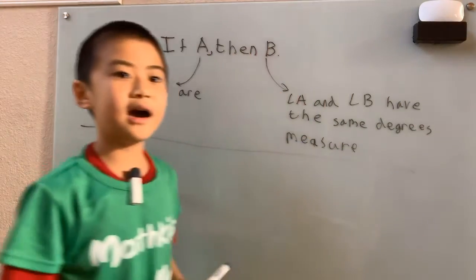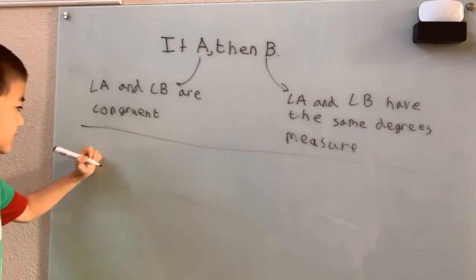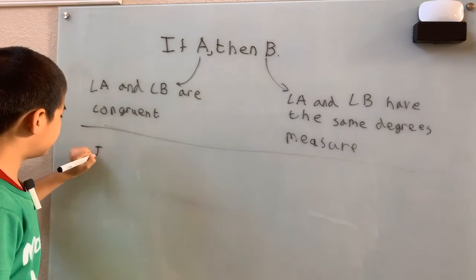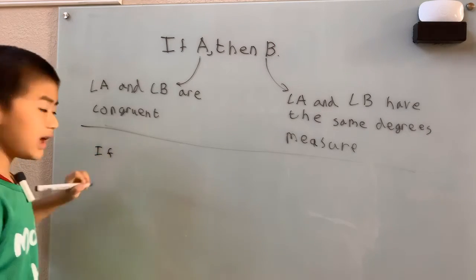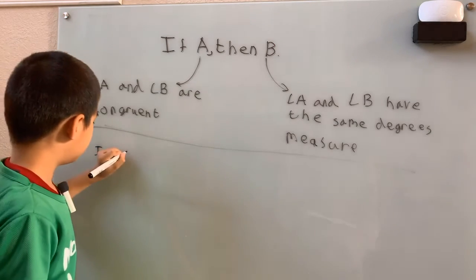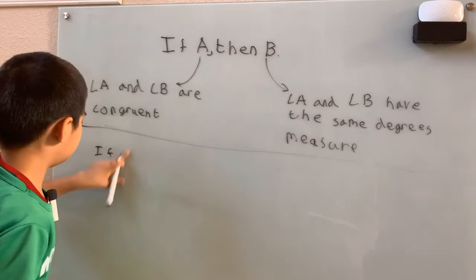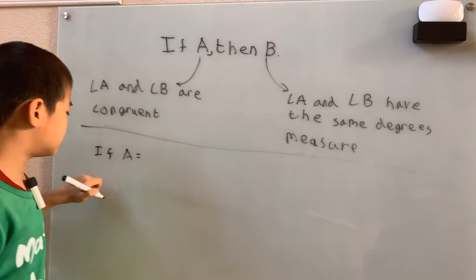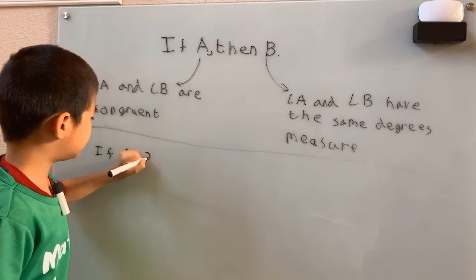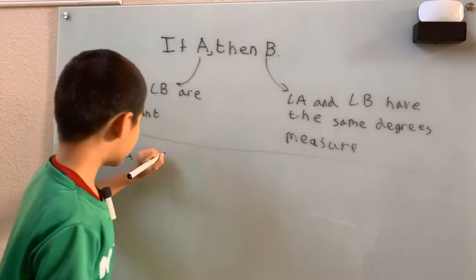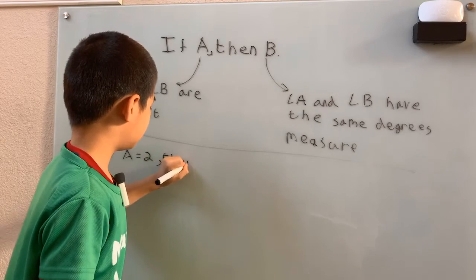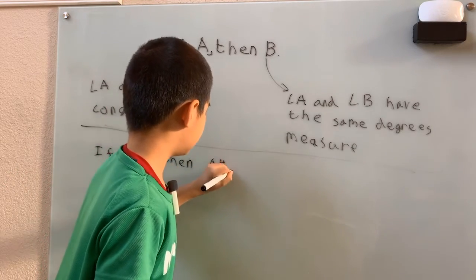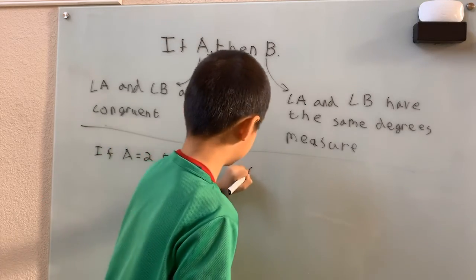We'll take a look at another conditional statement. So say: if A equals 2, then A to the 4th has to equal 16.